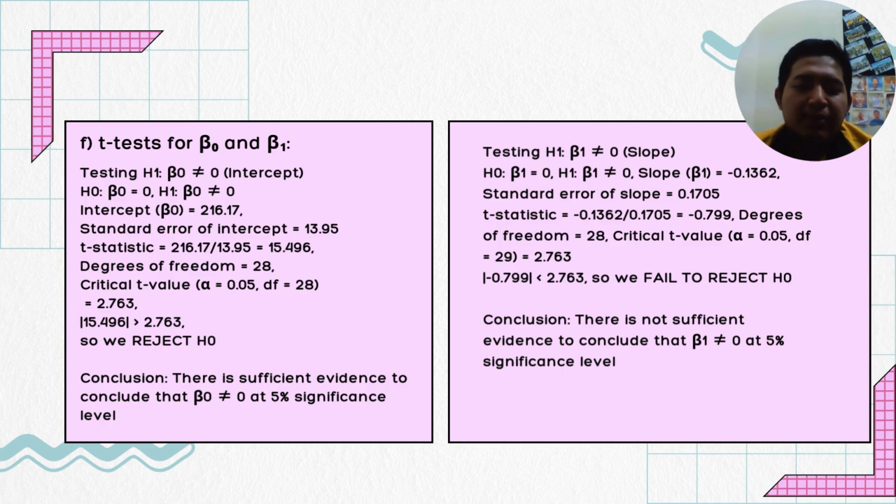So we fail to reject the H naught. And for the conclusion, there is not significant evidence to conclude that the B1 is not equal to zero at the 5% significance level.